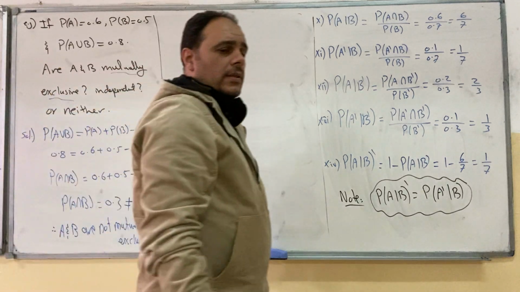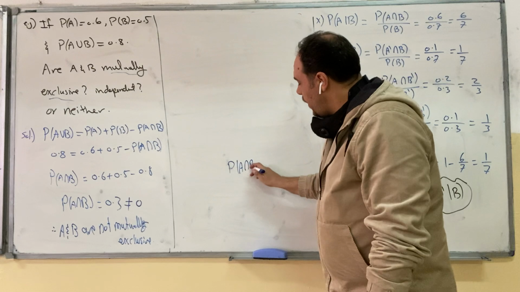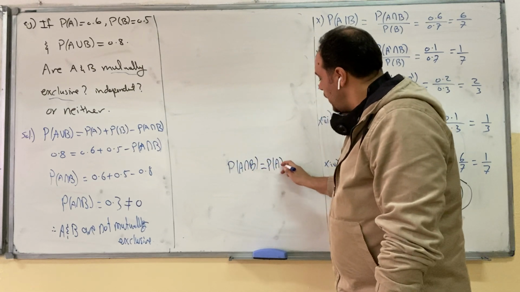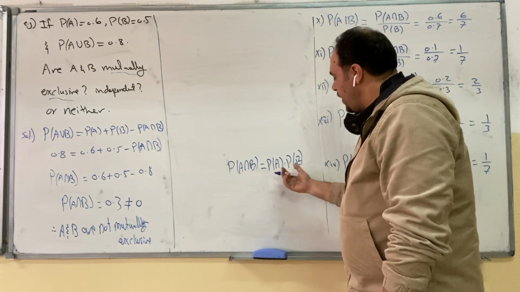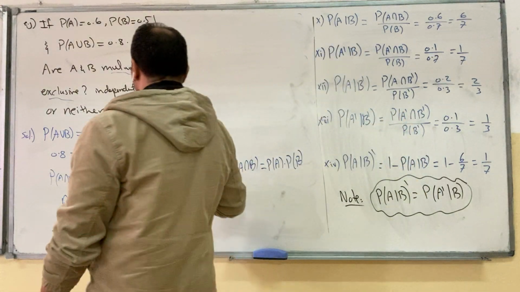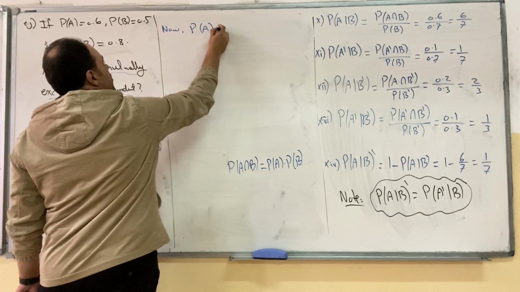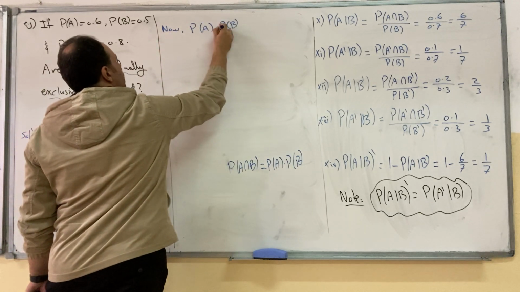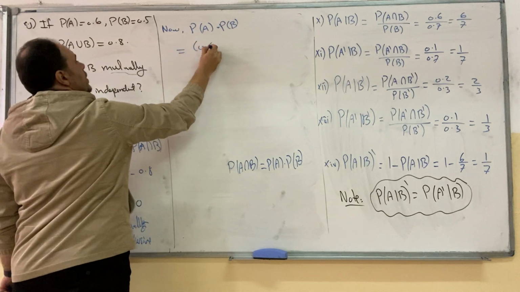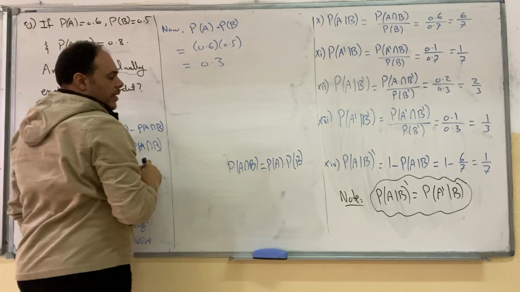Are they independent? The rule for independence: if the product of the probability of A and the probability of B equals the intersection, then they are independent. Now, probability of A times probability of B is equal to 0.6 times 0.5, which is equal to 0.3.